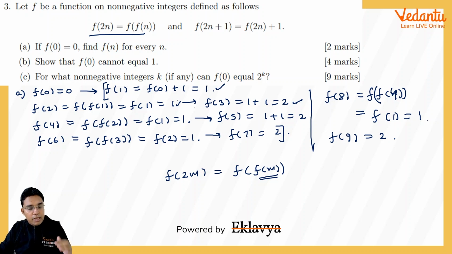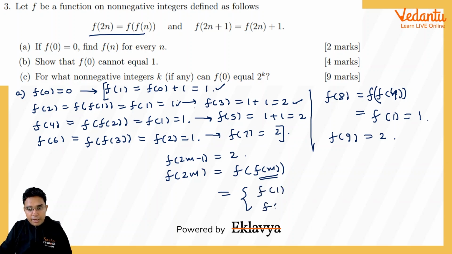I am assuming that till 2m minus 1 I have proved this, so the values before that were either 1 or 2. So this f(m) will be taking either the value 1 or the value 2, and f(1) and f(2) are both 1, hence for any even number f of 2m will always be 1, and for the next odd number it will always be 2.